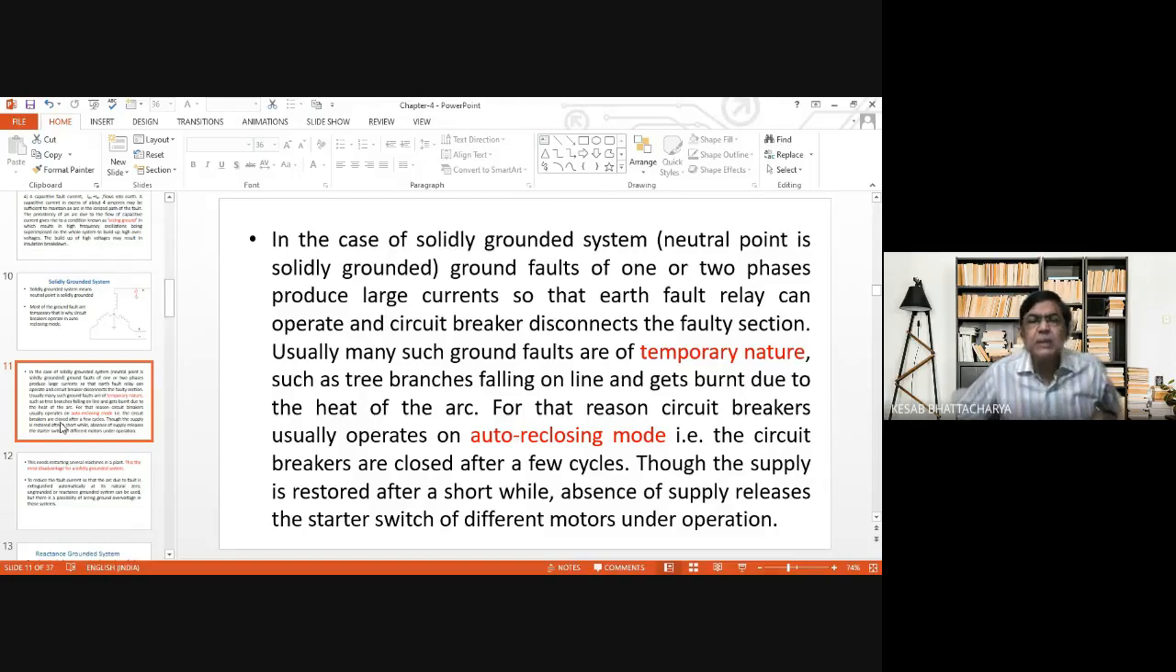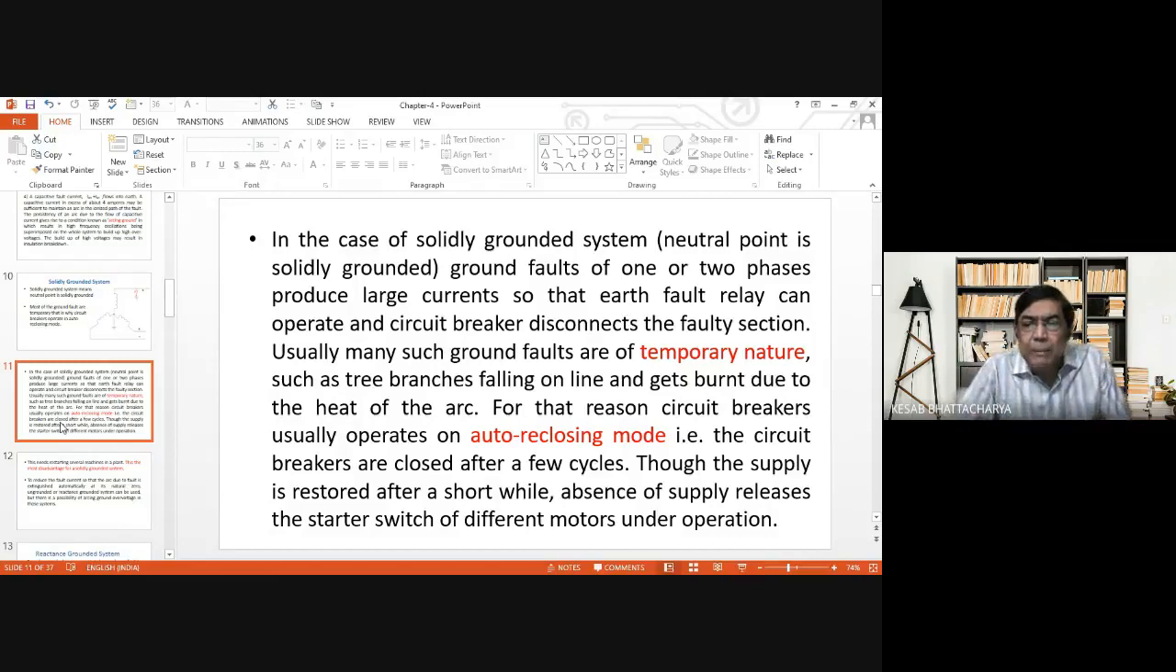But the thing is this, as written in the next section, usually many such faults are of a temporary nature, such as in the case of strong wind or thunderstorm, quite often where the power distribution is through overhead lines, tree branches are found falling on the lines and thereby developing an earth fault from that particular line, or two lines to the ground through the body of the tree.